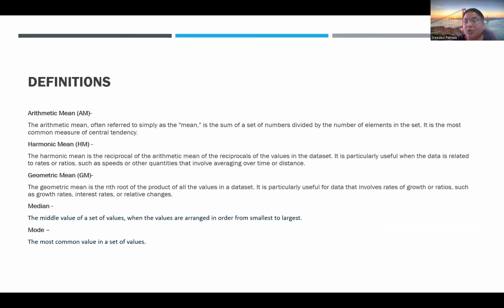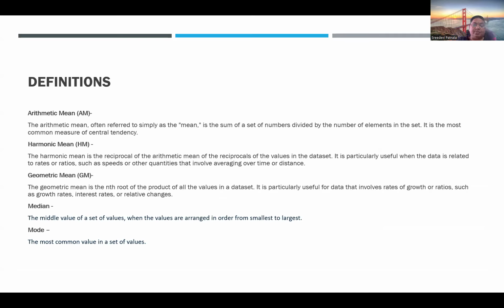This is your harmonic mean. It is particularly useful when data is related to rates and ratios, such as speeds and other quantities involving averaging over time or distance. This is the harmonic mean I mentioned for physical engineering, where the term is very much used.